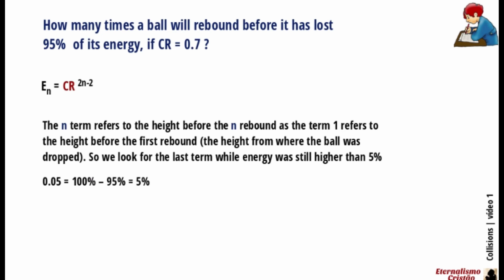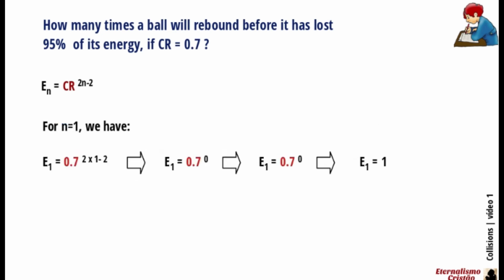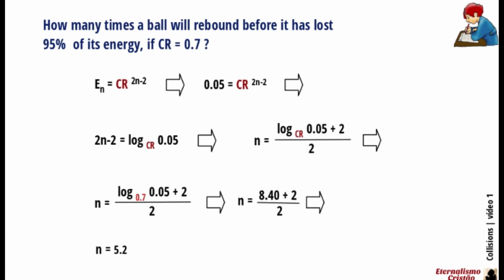So we look for the last term while energy was still higher than 5% of the original. The first term of the geometric sequence has the value 1, of course. Note that the exponent of CR is the logarithm of 0.05.